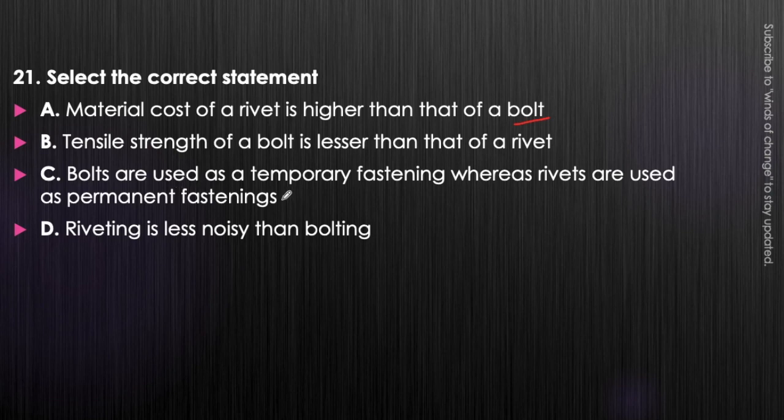Bolts are used as temporary fastening, whereas rivets are used as permanent fastening, which is an absolutely correct statement. So option C will be the correct one. Bolts are used as temporary fastening. They can be removed also. But if a rivet has been placed once, it is a permanent fastening. Okay, it cannot be removed. If it is removed, then it cannot be used again. So option C will be the correct answer here.